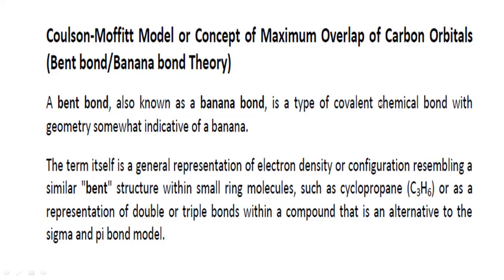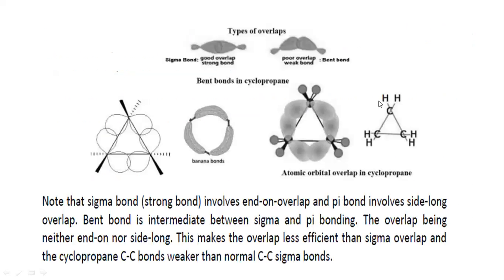Now, this is the overlap in the Coulson-Moffat model. We have discussed with respect to cycloalkanes that according to Bayer's strain theory, in this structure they deviate from the normal bond angle. This was proposed by Bayer.